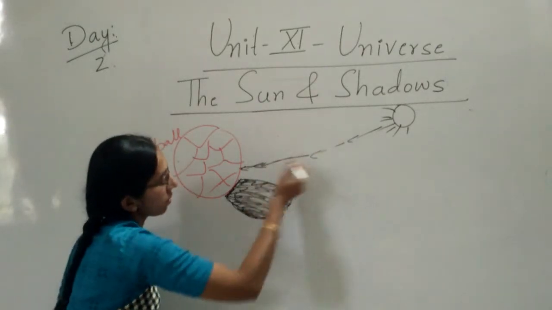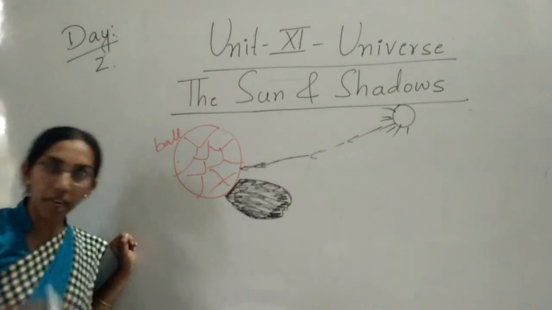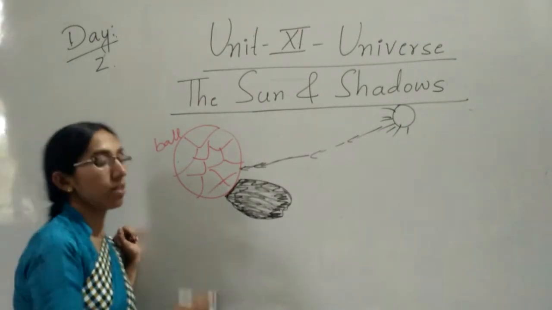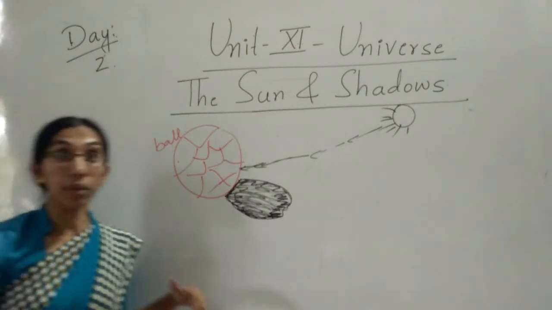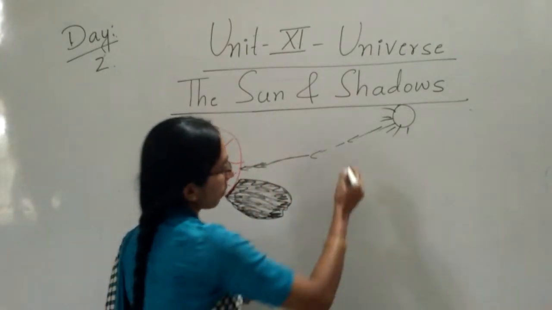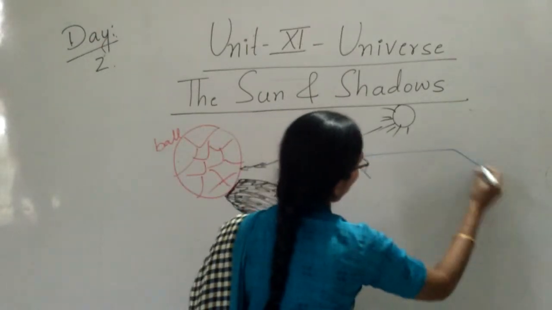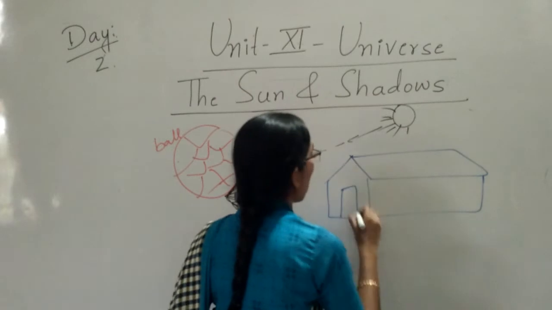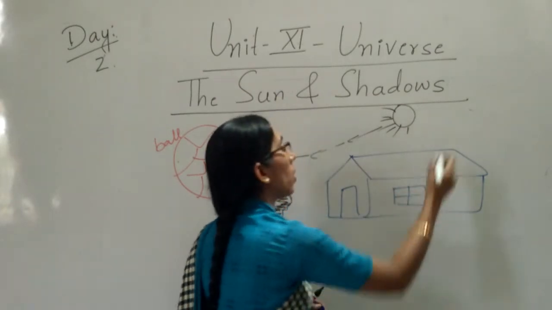The rays cannot pass inside the ball, so we can see the shadow. Even a house's shadow we can also see. See here, in that house also the rays cannot pass. In this object the rays cannot pass.